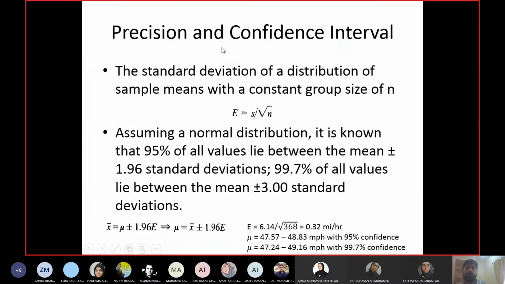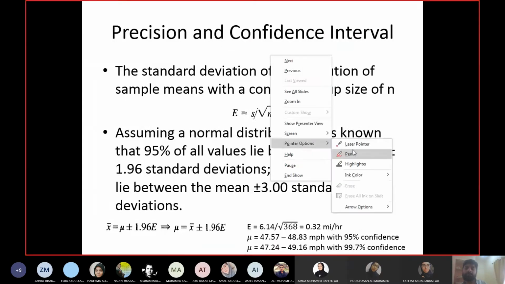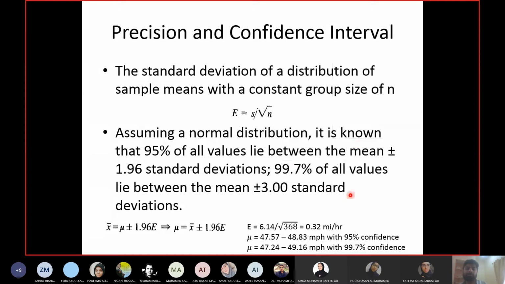Confidence intervals. The percentage of population which you are covering is known as confidence level. What is confidence level? The percentage of population you are covering in your range. If you are covering 95%, then your confidence level is 95%. If you are covering 99.7%, then your confidence level is 99.7%.